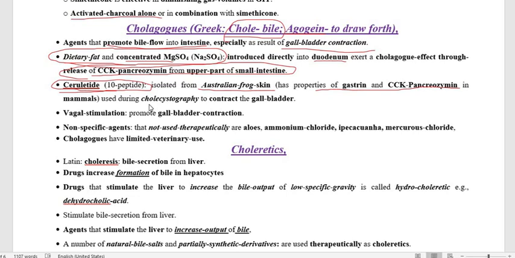By means of cholecystography, we judge the function of the gallbladder: after contracting the gallbladder, whether the passage, the pathway of the bile duct is proper or not, or whether it is blocked by a gallstone or not. So we have to perform the cholecystography.